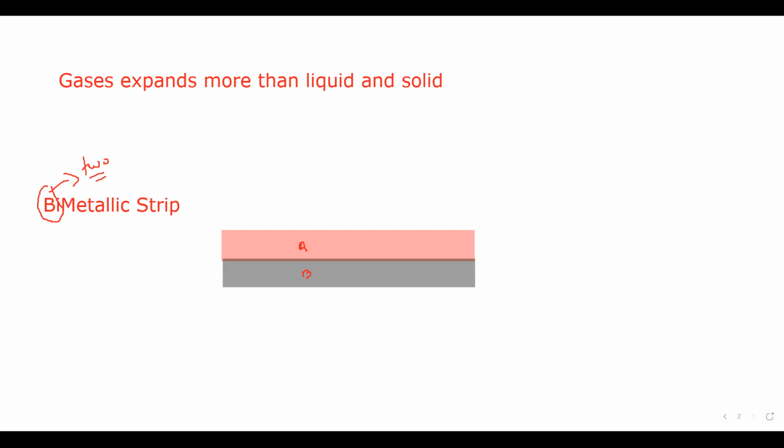So when we supply an equal amount of energy, for example if I supply 100 joules of energy to each metal, even though both are metals, both will have a smaller expansion compared to that of liquid or gas. But even when two metals are there, they have different expansion rates. One expands more, another one expands less. So the length or the size of the strip will change according to the expansion of the two metals. As you can see here, this is a bimetallic strip.